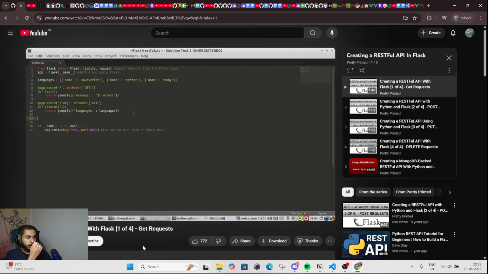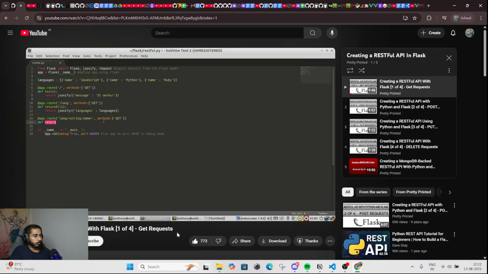So for the second one, I'm going to define another route. This time it's going to be lang again, but it's going to have a parameter in it. So we're going to first specify the data type of the parameter. So it's going to be a string, and then we'll give it a name. So I'll just call it name because it matches the keys in the dictionaries up here. The methods will only be get again.